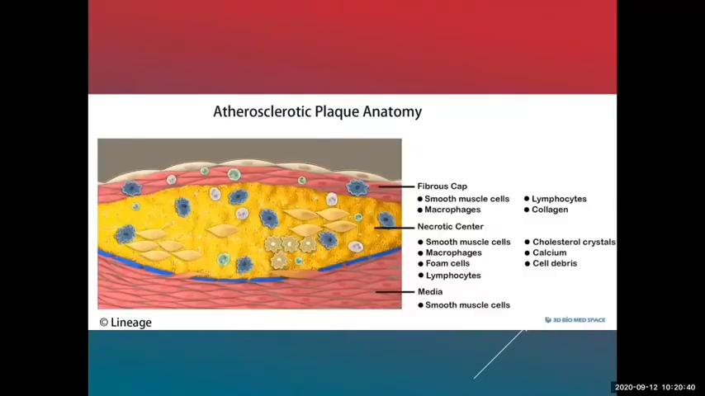So basically, in an atherosclerotic plaque, as we discussed, the plaque is built up with the help of foam cells, smooth muscle cells, macrophages, lymphocytes. All these things are going to form the necrotic center. When this necrotic center builds up very large, the fibrous cap is going to get eroded and removed, and the necrotic center would be exposed to the blood.